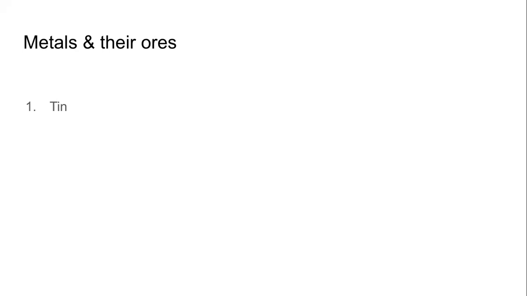Speak or type. Speaking will be faster, I guess, but it's your choice. What is the ore of tin that we came across while we were studying concentration of ores? Cassiterite is the correct answer.